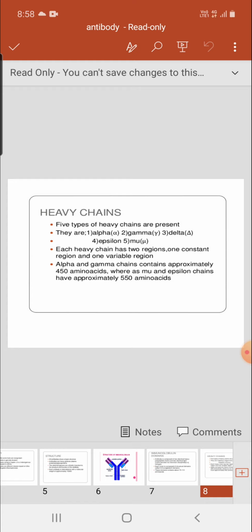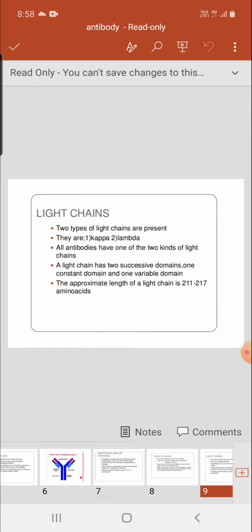Each heavy chain has two regions, one constant and one variable, as we discussed in the previous slide. Alpha and gamma chains contain approximately 450 amino acids, whereas mu and epsilon chains contain approximately 550 amino acids. Then the light chain of immunoglobulin may be of two types, kappa and lambda.